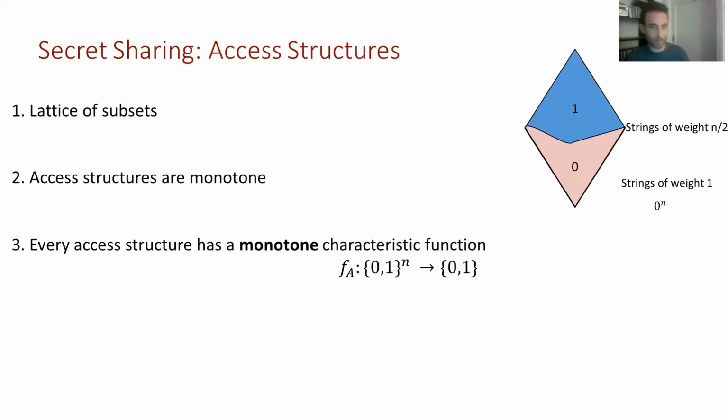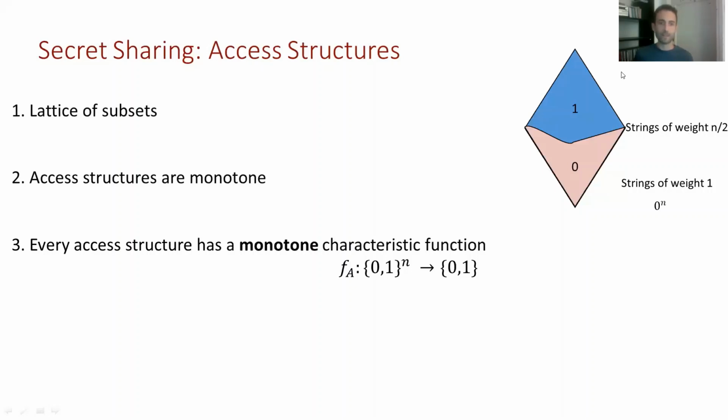And the function representing the access structure will output 1 on a certain string if it represents an authorized coalition. If it represents an unauthorized coalition, the function will output 0. So now here, the middle layer represents strings of weight n/2, and the same for the other layers.